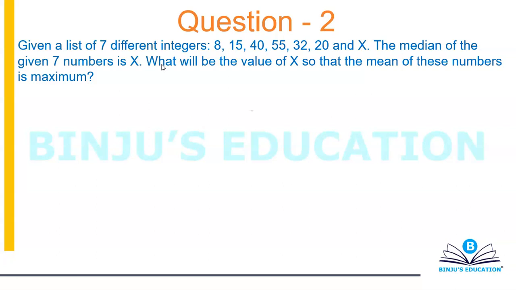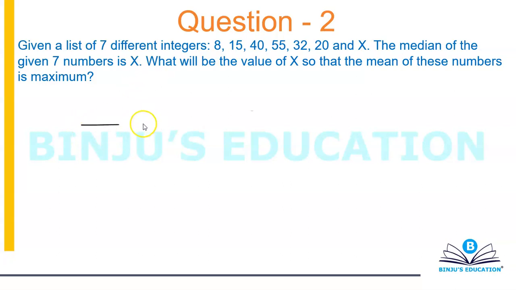Alright, let's try this one. Given a list of 7 different integers, the median of the given 7 numbers is X. If I have 7 numbers, where will the median come? The median will come at the 4th position.